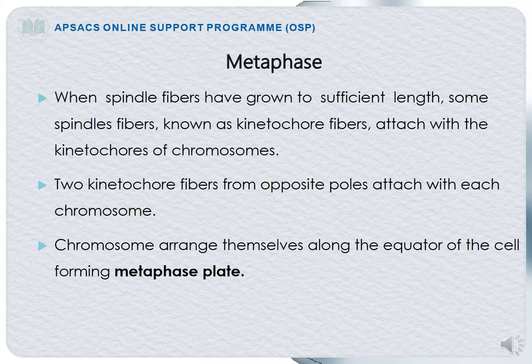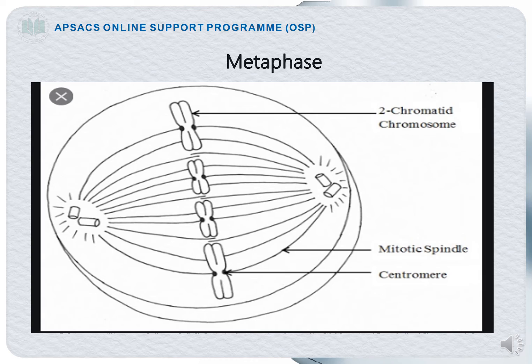I have already told you that the centrosomes will move to the opposite poles, and from the centrosomes spindle fibers arise, and those spindle fibers are attached at the point of the centromere of the chromosomes. Now the chromosomes arrange themselves along the equator of the cell, forming the metaphase plate. You can see in the diagram that the chromosomes have arranged themselves in a line, and the spindle fibers have arisen from the centrosome and attach themselves at the centromere of each chromosome.